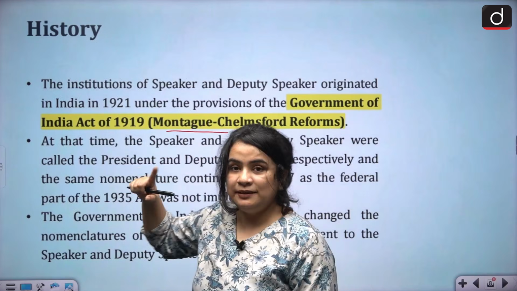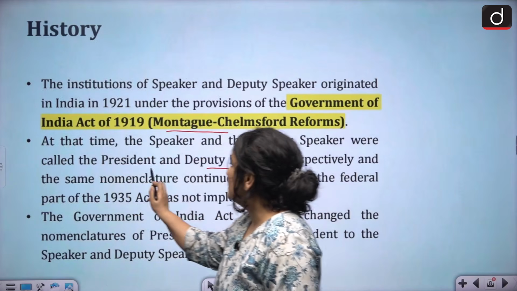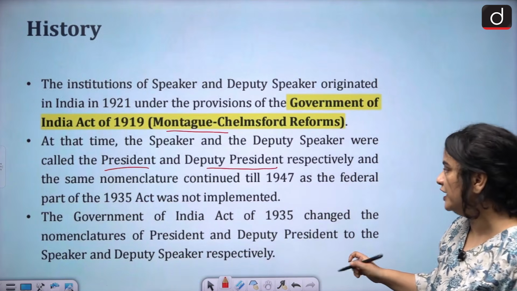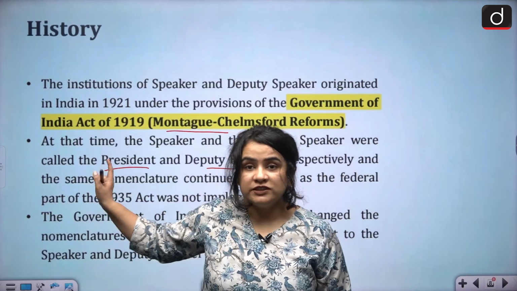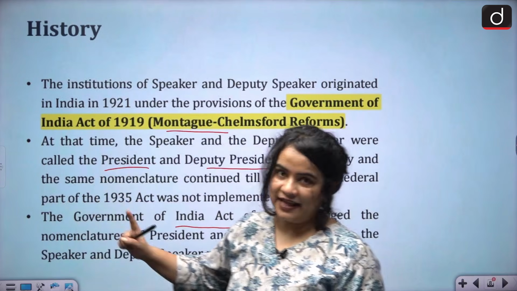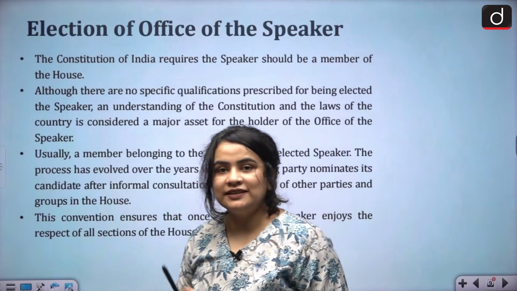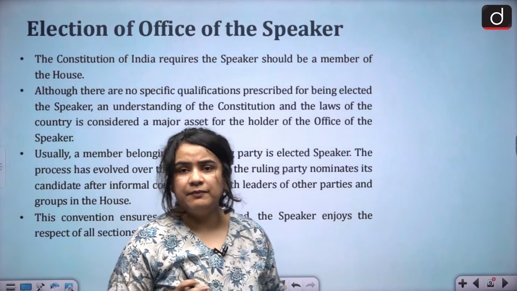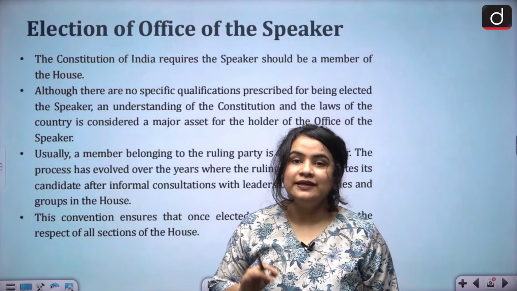They were known as the President and the Deputy President until 1947. It was only after the Government of India Act of 1935 that the nomenclature was changed to Speaker and the Deputy Speaker. Now also, now that we are discussing the election as well as the removal of members from these offices, let's understand what is the minimum eligibility criteria.